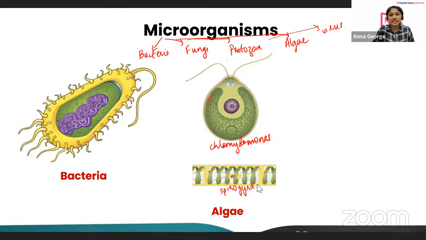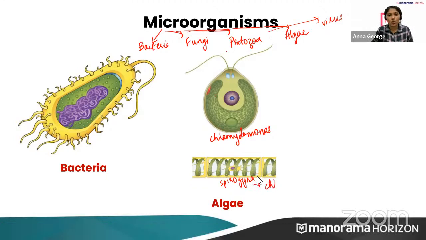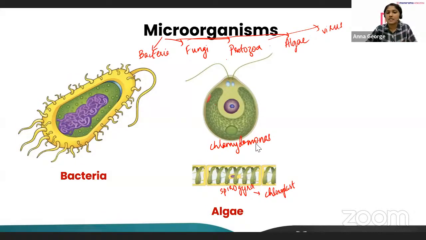It has a ribbon-shaped chloroplast, and that is why this organism is called Spirogyra. Do you understand? Are you clear? Yes. So Chlamydomonas and Spirogyra are examples of algae.